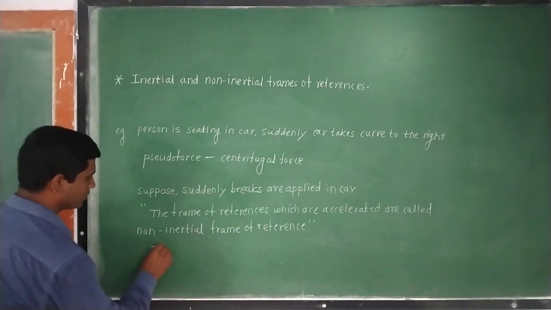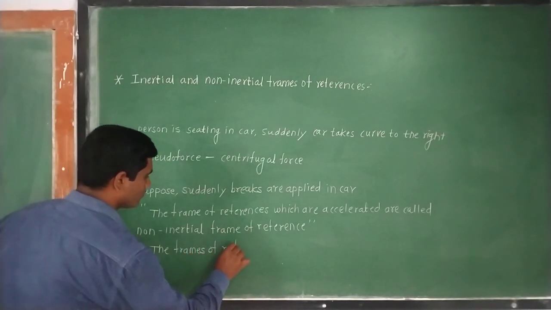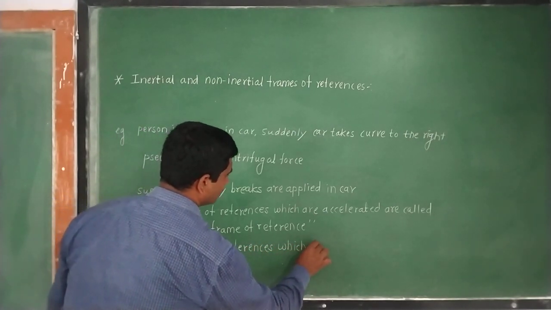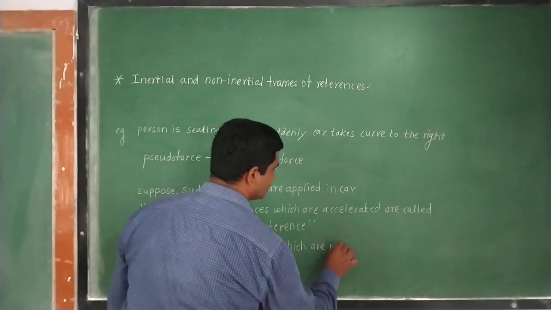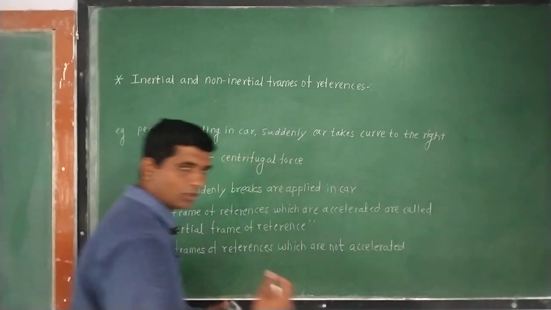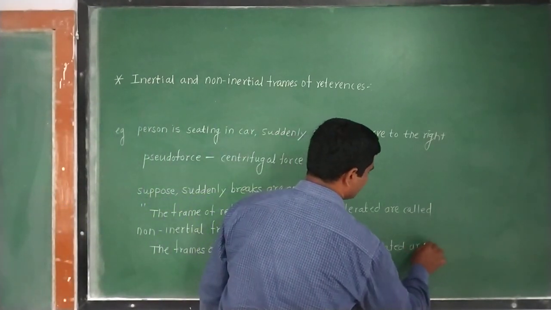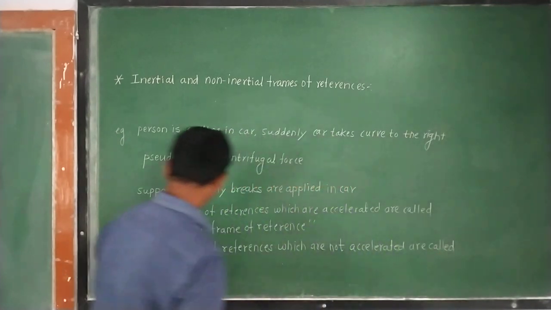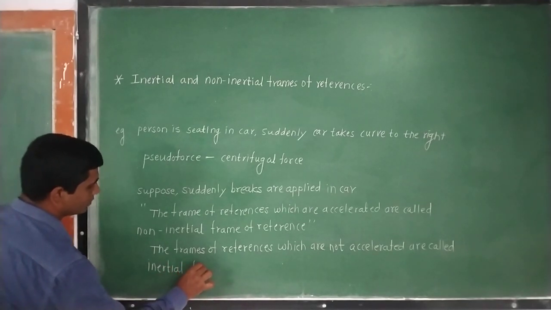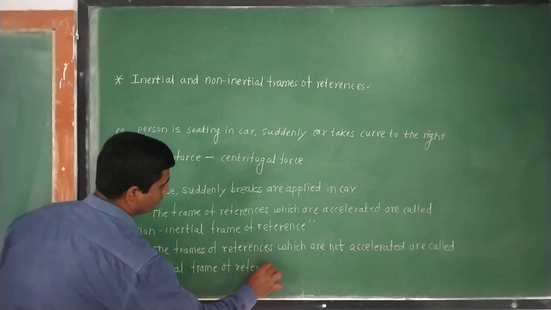The frames of reference which are not accelerated, or which are not moving at all or moving with a constant velocity, are called inertial frames of reference.